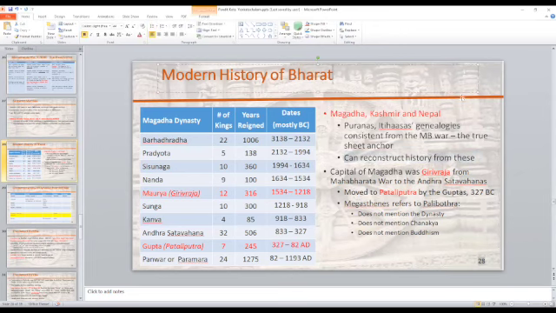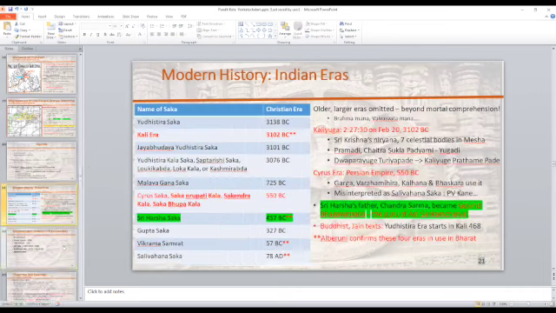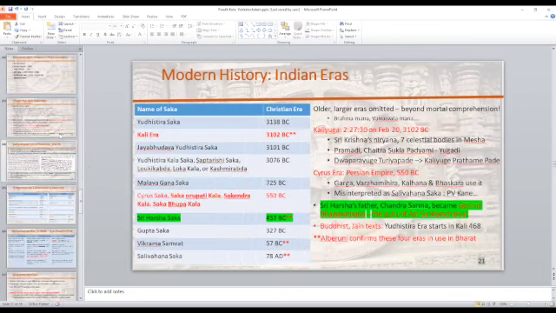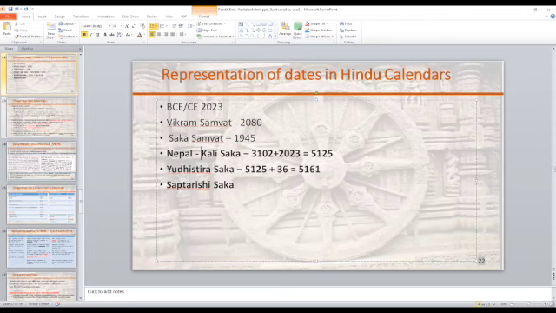So we are taking Magadha, Kashmir, Nepal. If these are our primary sources, then what you will find is Nepal Rajavamsavali has dates in the Kali Saka.